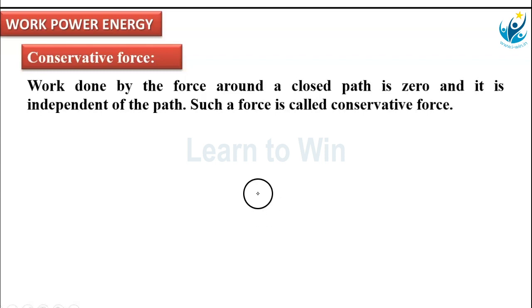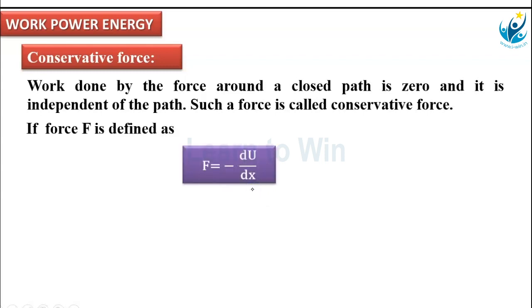If force F is defined as F equal to minus dU by dx, where U is the potential energy, then what do we call dU by dx? dU by dx is the potential energy gradient.